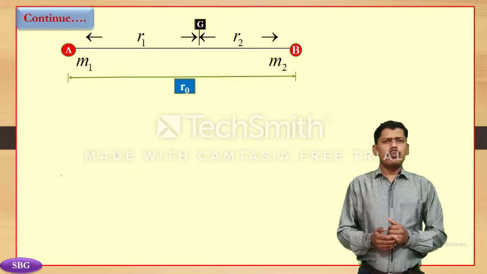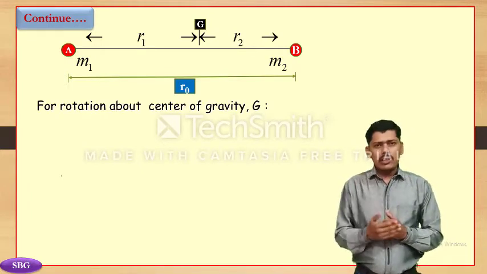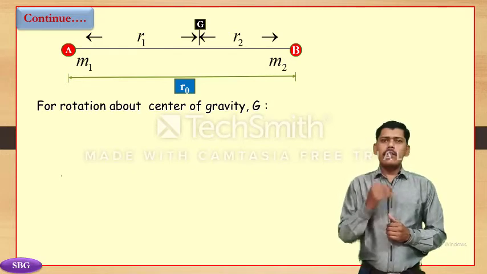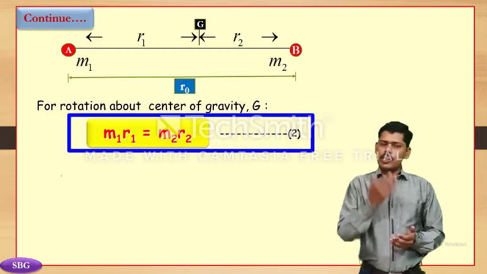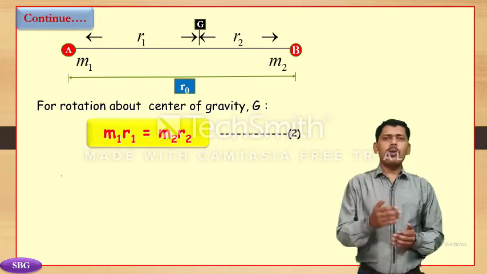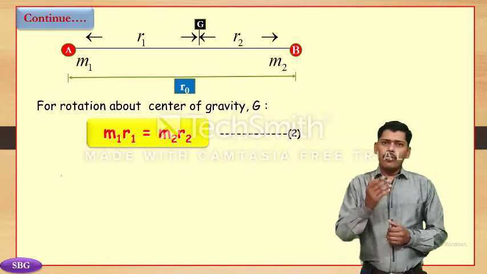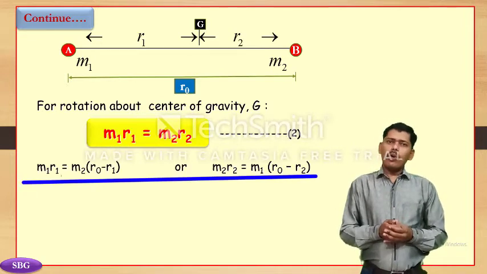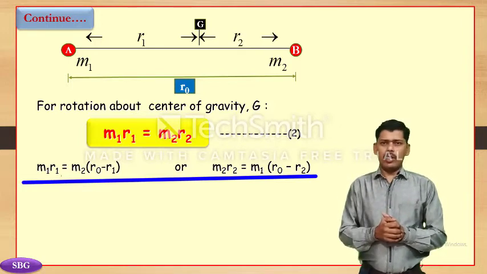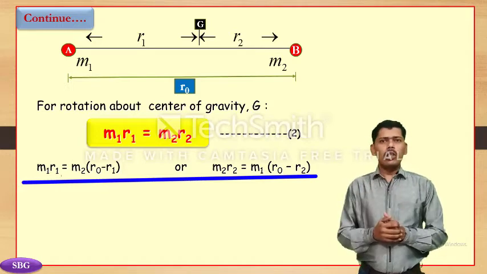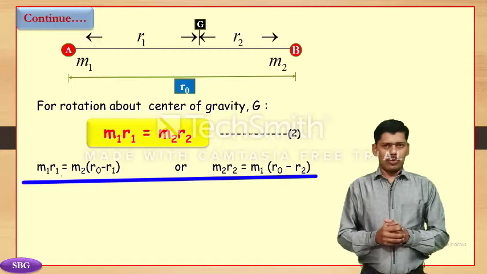As the system, that is, the molecule we consider, is balanced about its center of gravity Z, it is given by m1 r1 is equal to m2 r2, which is equation number 2. For the calculation of r1 and r2, we solve the two expressions separately. We get for r1: m1 r1 is equal to m2 (r0 minus r1), and for r2: m2 r2 is equal to m1 (r0 minus r2).